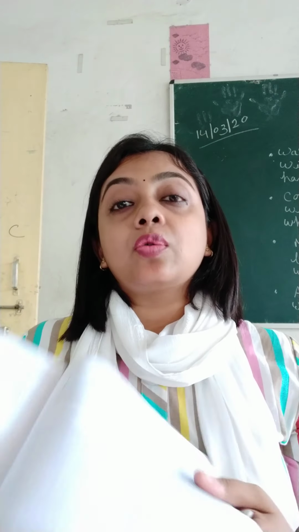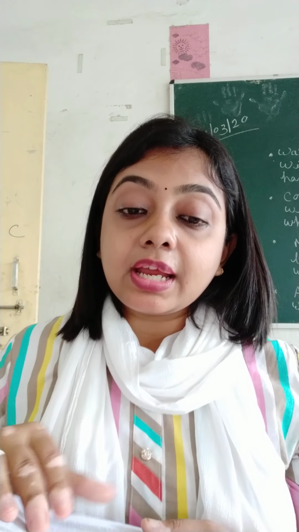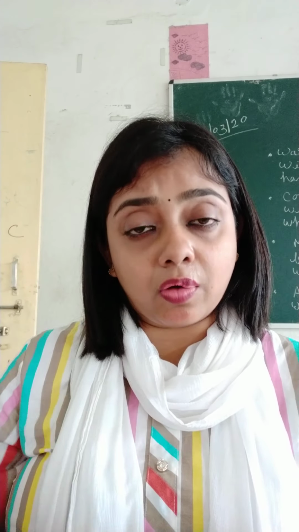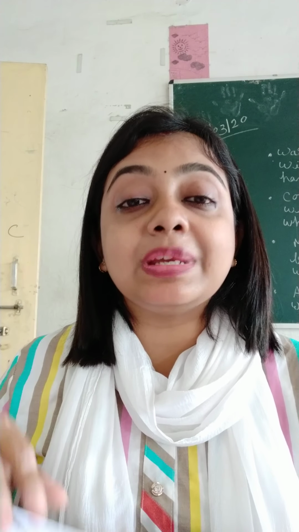Okay. Now, when will it be convex? If this sacrifice from 1 to 6 does not increase by so much, or it changes only in small amounts, say from 1 to 2, and the next is 3, it may be 1, it may be 2, it may be 3 units, but it will not be with such a range. It means the increase in the sacrifice of units of guns will be less. The sacrifice of the guns will be in fewer units, then only it will be convex to the origin.